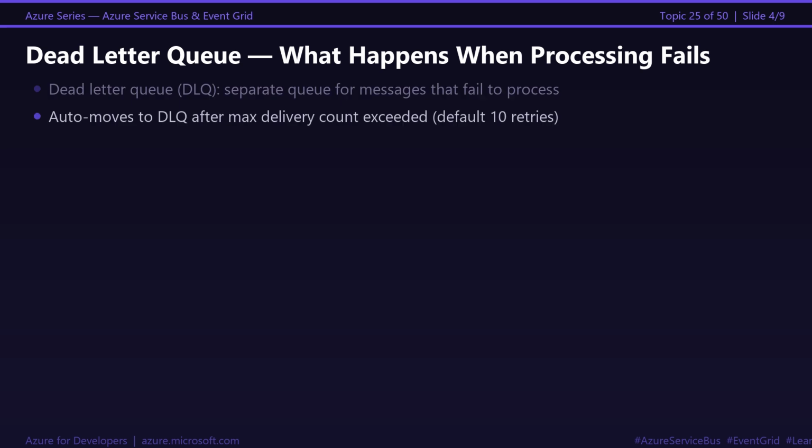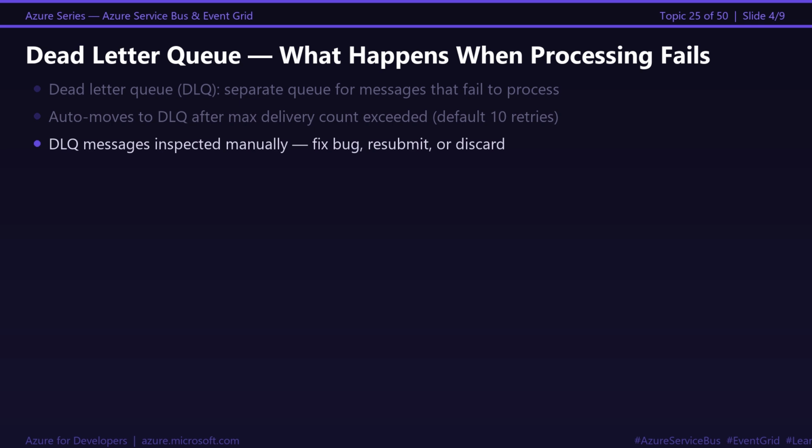The dead letter queue is a separate subqueue attached to every queue and subscription. Failed messages land there. They stay there until you deal with them. They are never silently discarded. Here is the operational pattern that works in production. Monitor the dead letter queue depth in Azure Monitor. If it starts growing, something is systematically broken in your consumer.